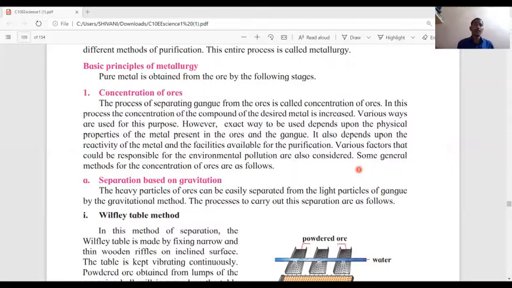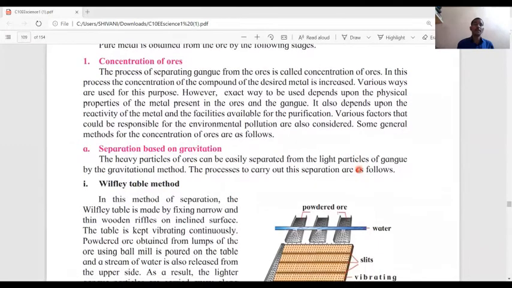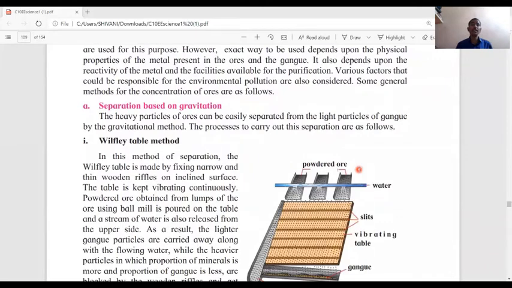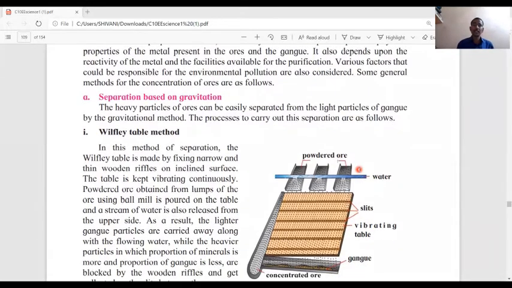Number one, separation based on gravitation. In the gravitation process, the heavy particles of ores can be easily separated from the light particles of gangue by the gravitational method. Separation based on gravitation: the heavy particles can be easily separated from the light particles of gangue.